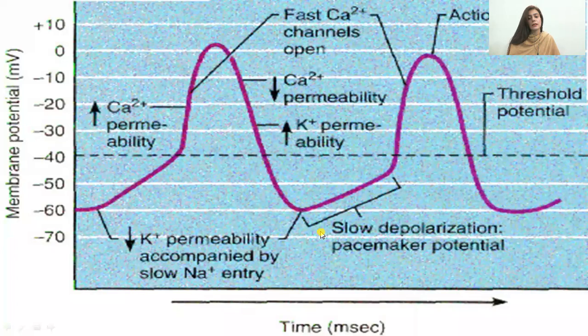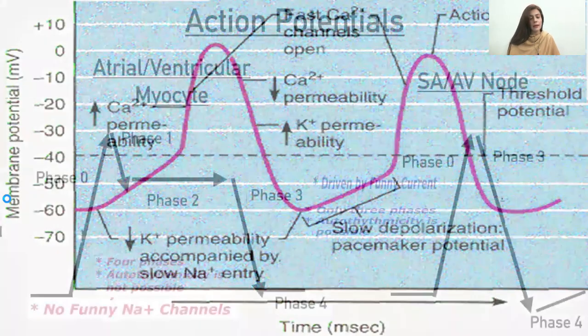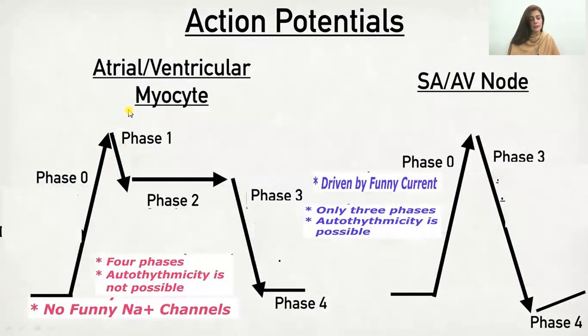One thing you must remember is that in the myocyte action potential we have this straight phase 4, while in the case of the SA/AV node there is no resting membrane potential. In that case, we have this phase 4 that is moving upward.